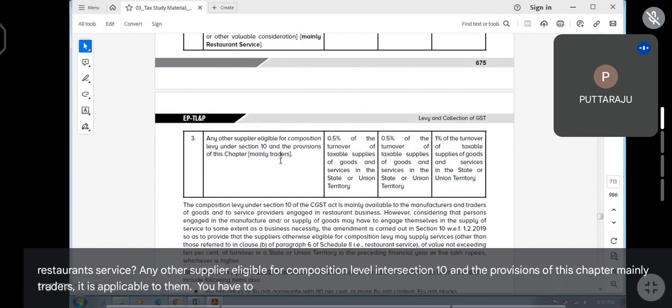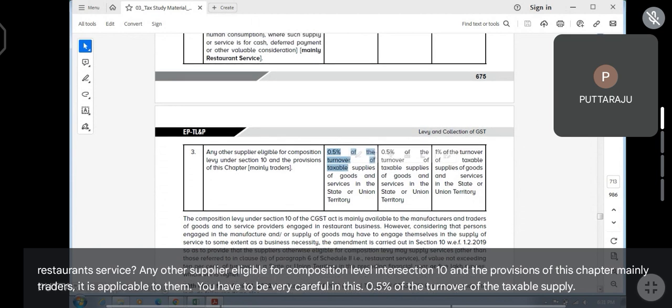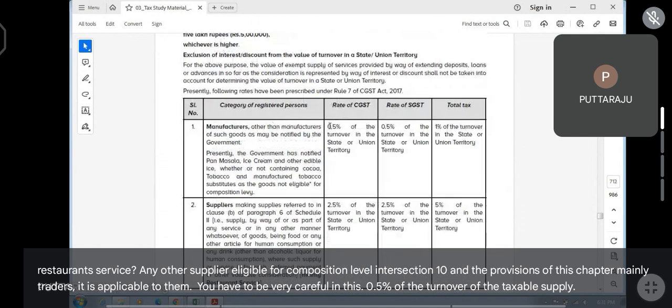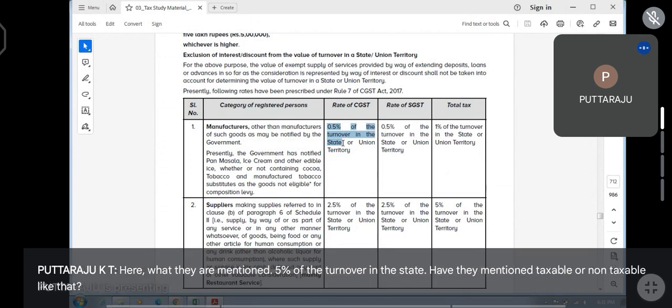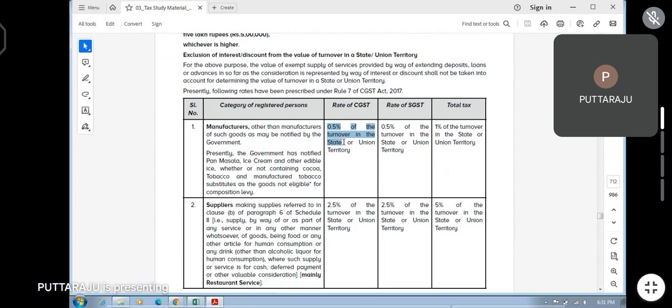You have to be very careful in this. 0.5% of the turnover of the taxable supply. Here what they have mentioned, 5% of the turnover in the state. Have they mentioned taxable or non-taxable like that? No, sir.